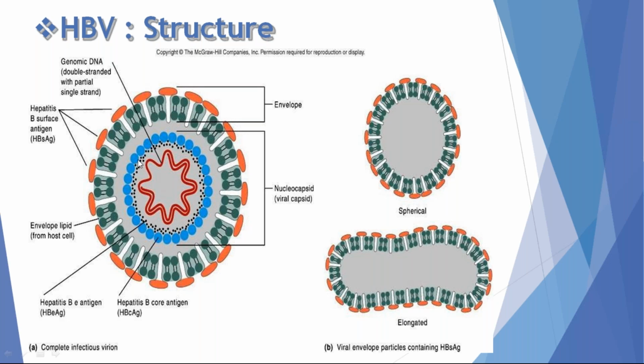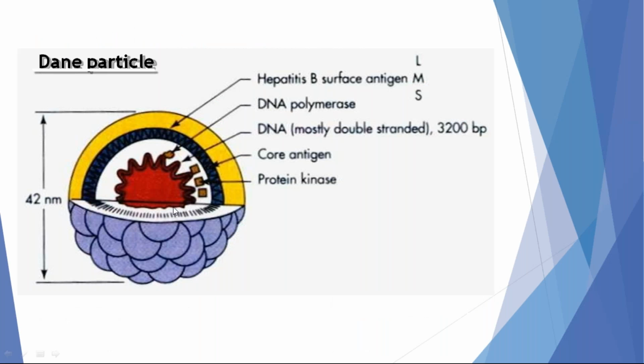It infects one patient to another person because it contains double-stranded DNA. The other two forms don't contain this DNA material. That's why these two particles are not infectious to other persons. This is the only infectious particle. That's why this is very important. The characteristic feature of hepatitis B virus is that it is a double-stranded DNA with a partial single-stranded region. These are the components of the HBV particle.